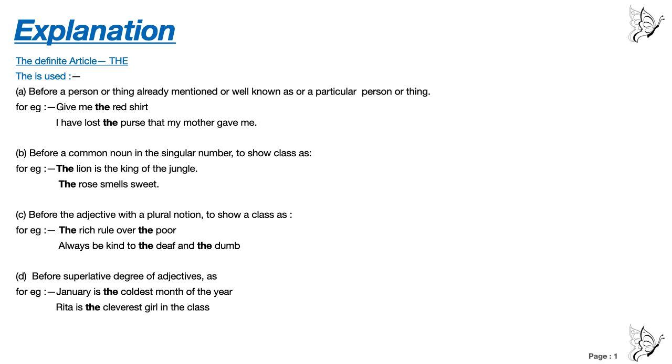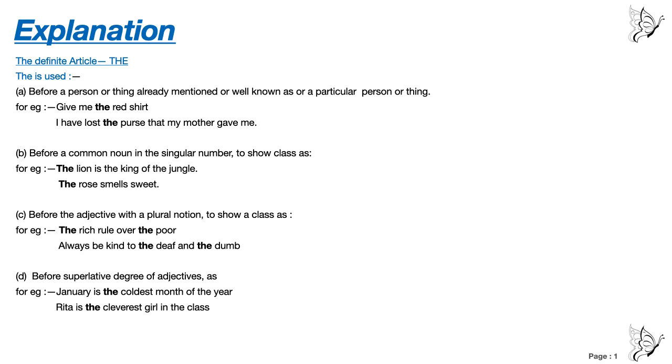Or you can say, my mother gave me a purse. I have lost the purse that my mother gave me. So if you are talking about the same thing again and again, then you will use "the" from the next line.